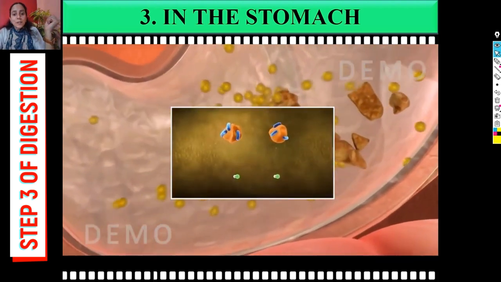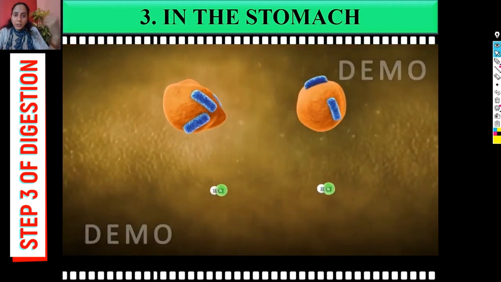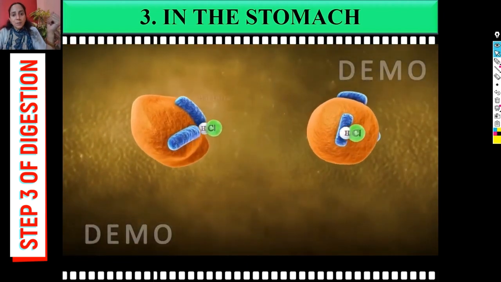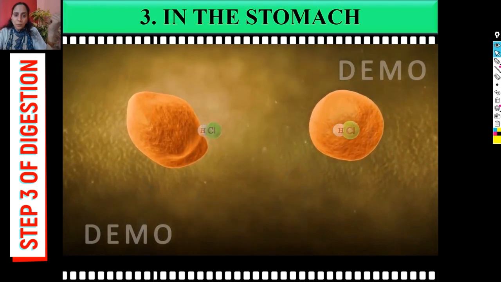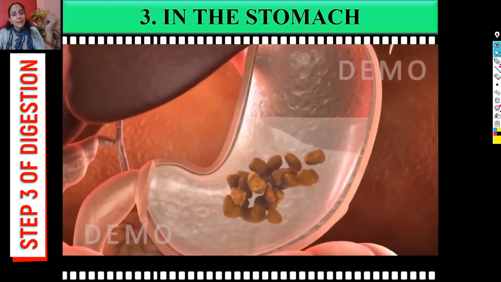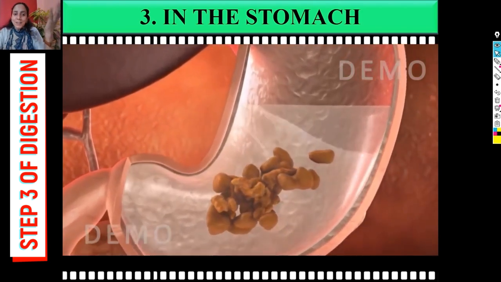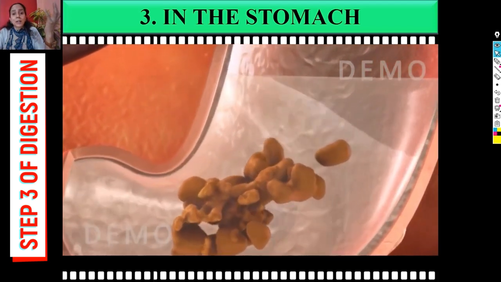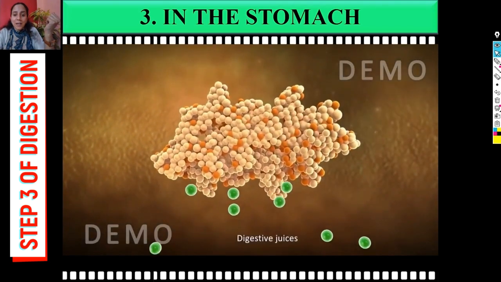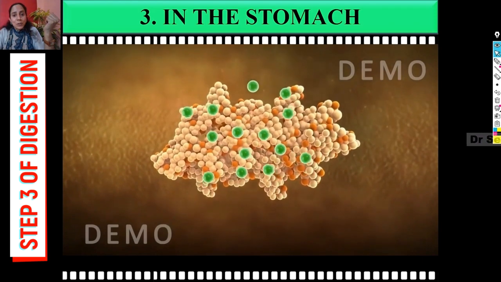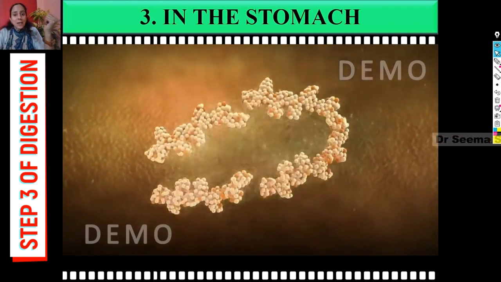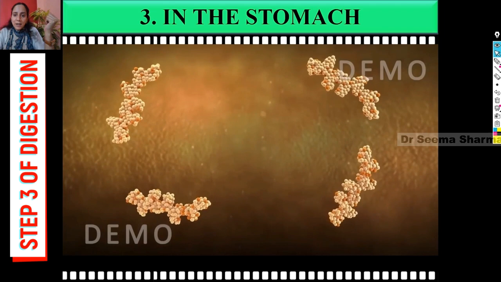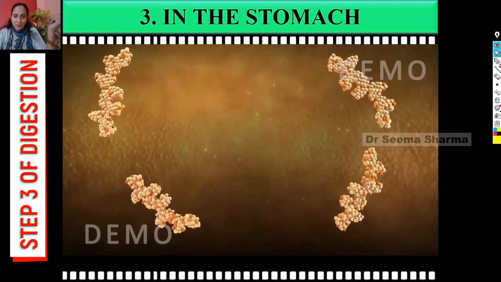It also helps in killing the bacteria which enter into the digestive tract along with the food. And the second thing is that this HCl helps in activation of protein digestive enzymes.